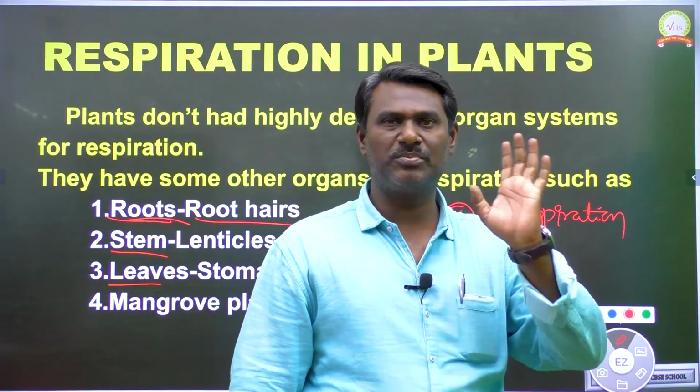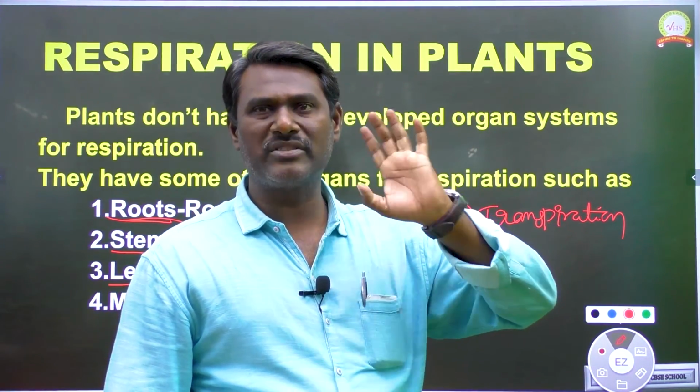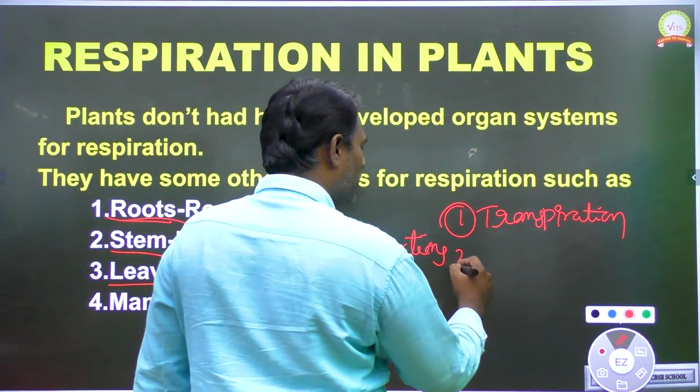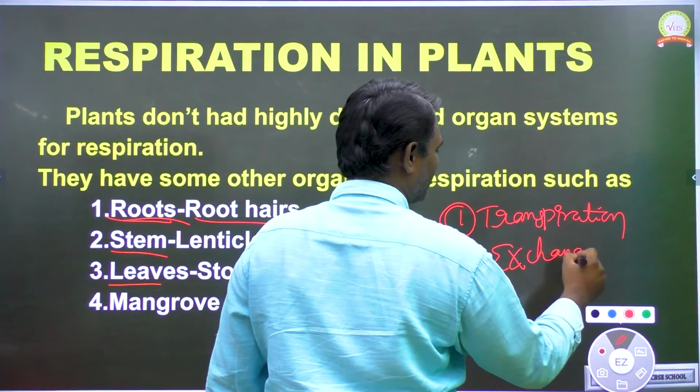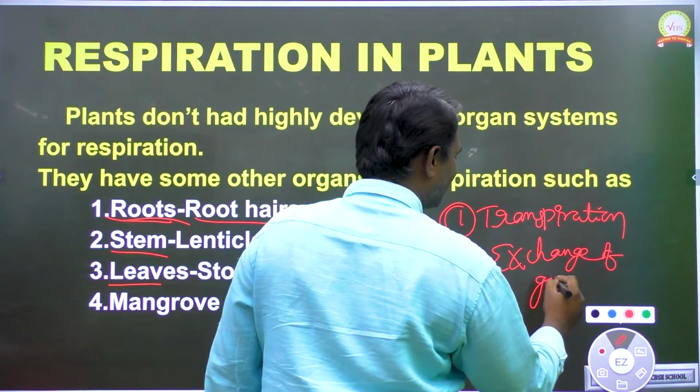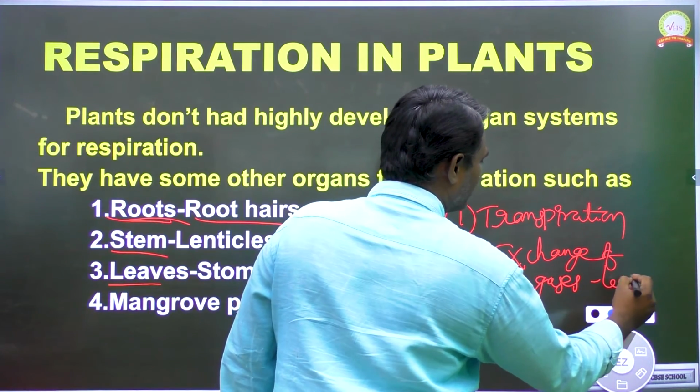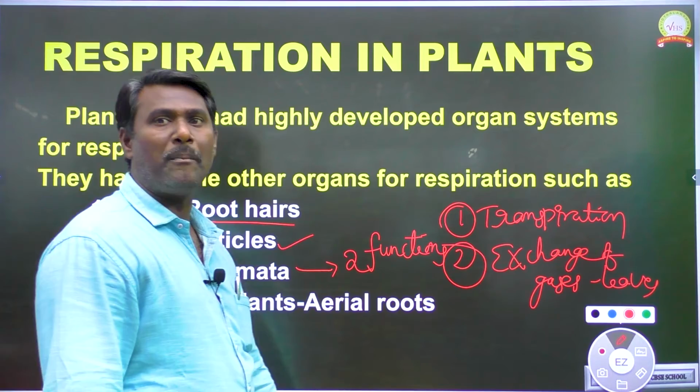Within transpiration, stomata play an important role. The next function of stomata is exchanging of gases in leaves. So these are the two functions of stomata.